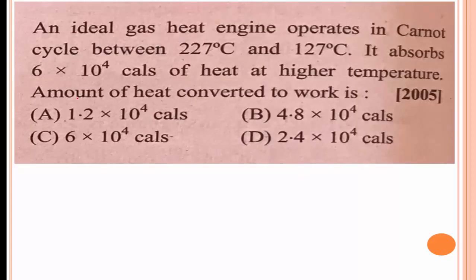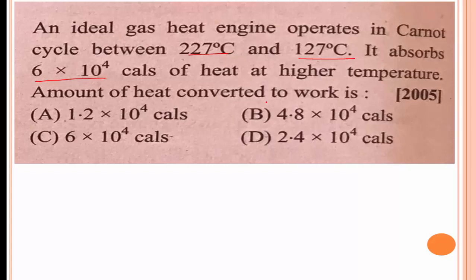And the next problem is an ideal gas. An ideal gas heat engine operates in a Carnot cycle between 227 degrees Celsius and 127 degrees Celsius. It absorbs 6 into 10 to the power of 4 calories of heat at the higher temperature. The amount of heat converted to work is.